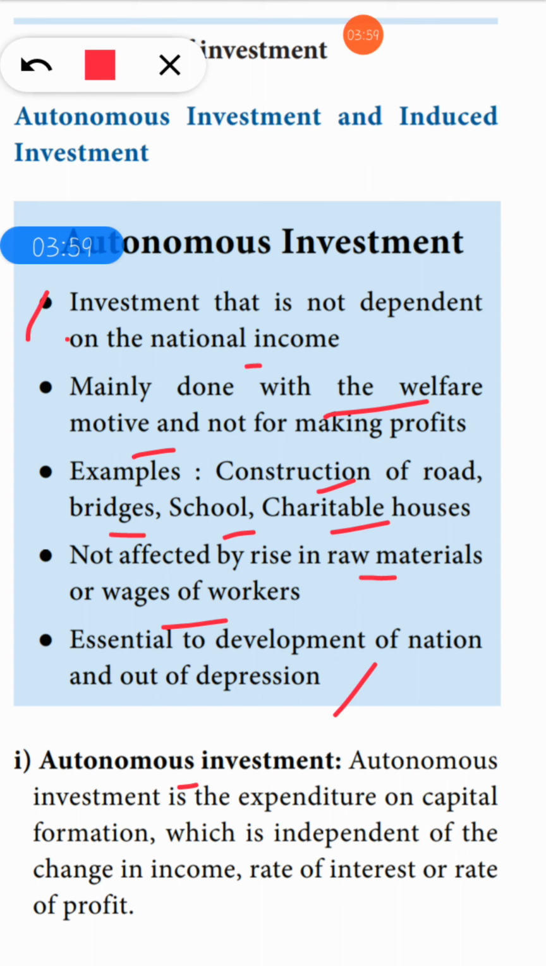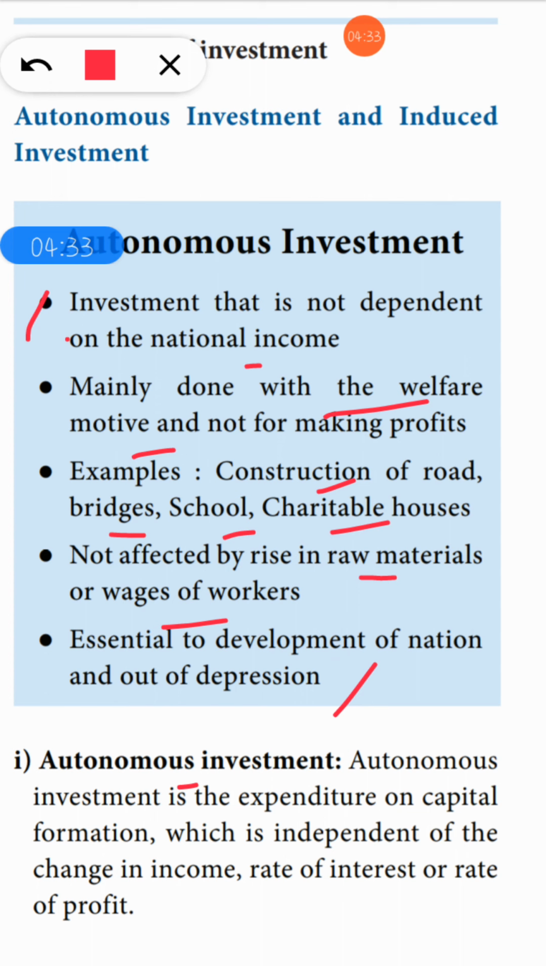From these points it is clear what autonomous investment is. It is when the government invests for the welfare of the people, like constructing hospitals, government schools, making roads and constructing bridges. These are all for the welfare of the people. When the government invests in this, it is said to be autonomous investment. From this they never earn any income, but it is done for the welfare of the people.